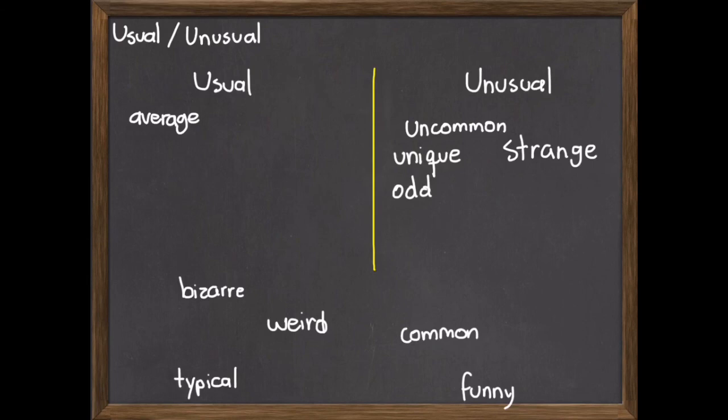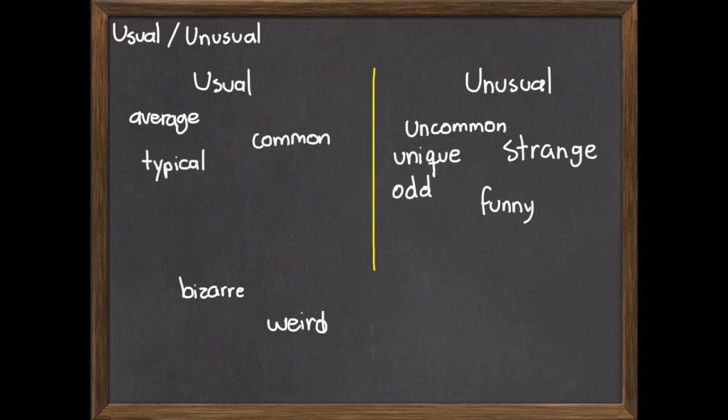Funny stories are not necessarily stories that you see every day, but they're just different from other common stories, or usual stories. Typical is also another word that we can use to describe things that are usual, everyday things.